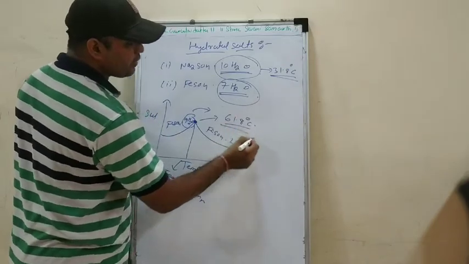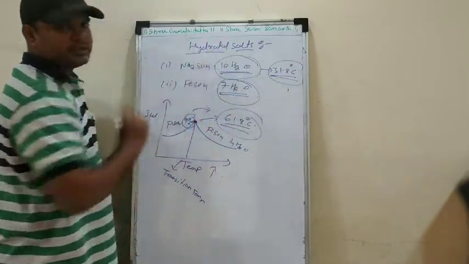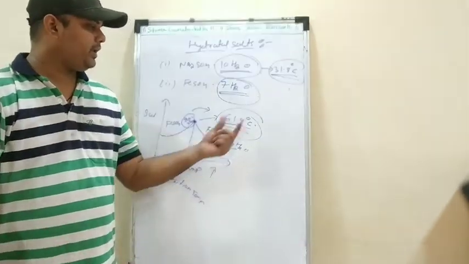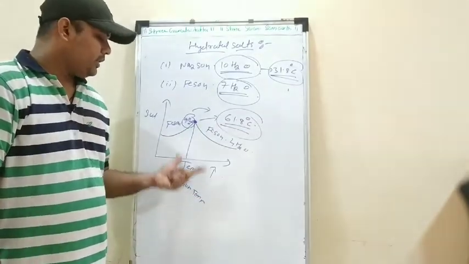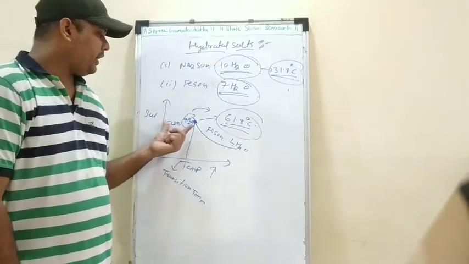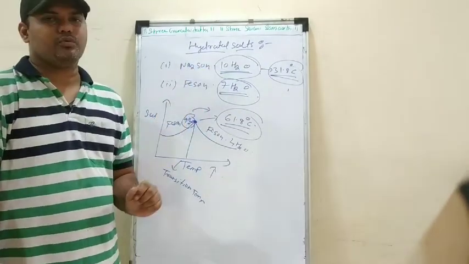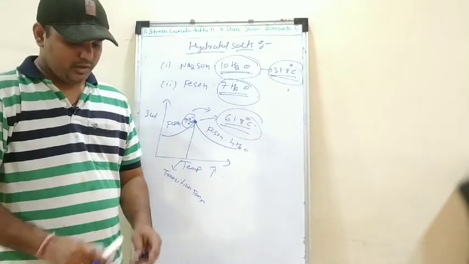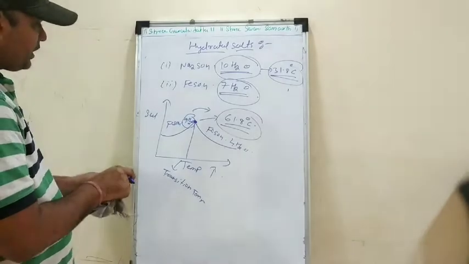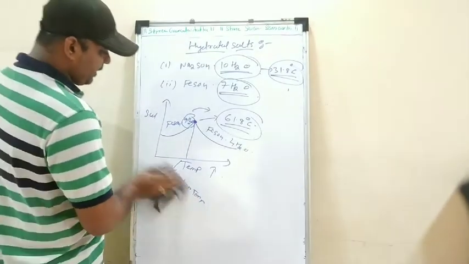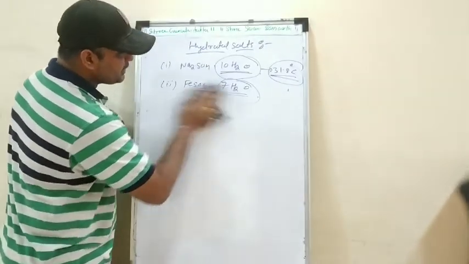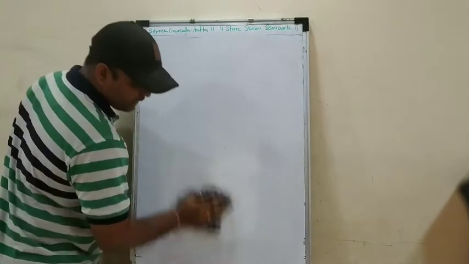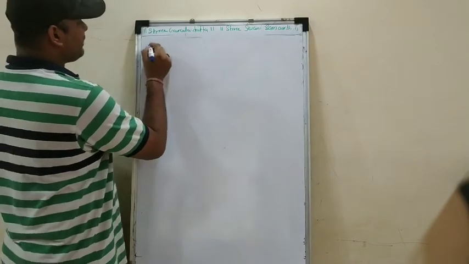See, these particular questions may be asked in the board exam, my dear students. This is very easy to ask. They may ask you what is the transition temperature for Na2SO4 dot 10H2O? What is the transition temperature for FeSO4 dot 7H2O, right? So such type of question can be asked in the board exam, right? Okay. So this is the second effect, or we can say this is the second factor. Now what is the third factor?